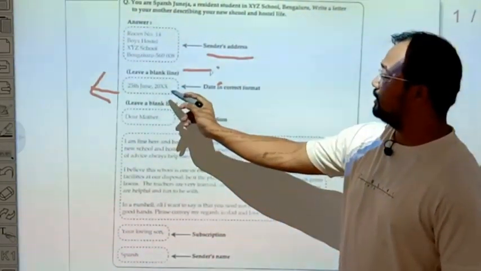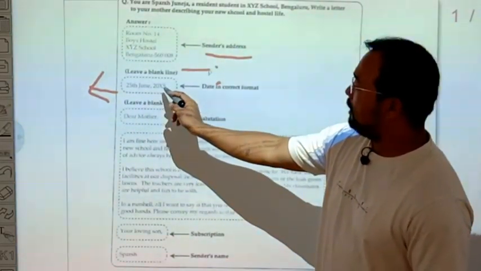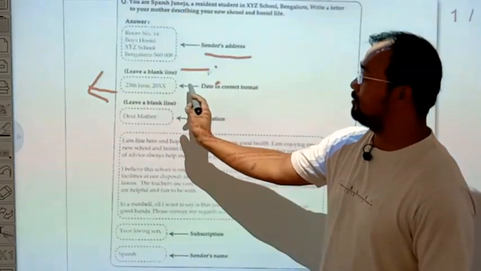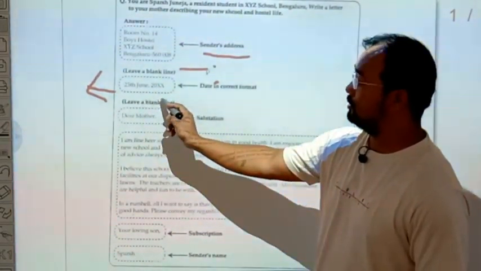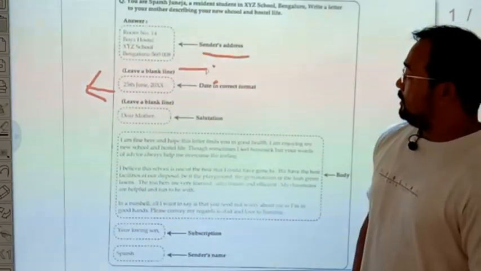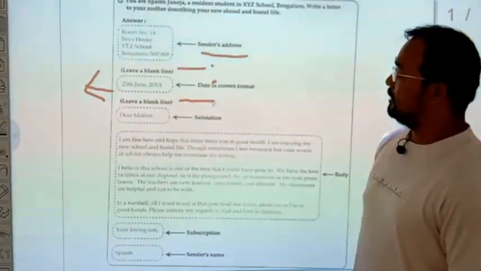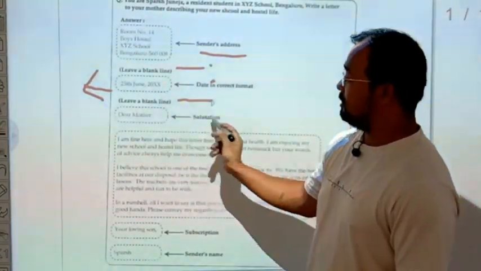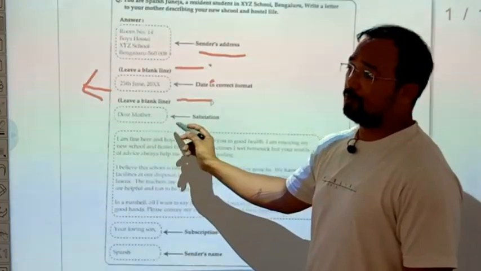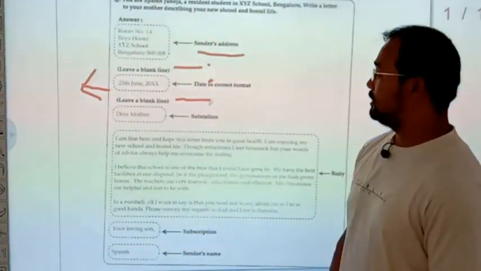Then comes the date. The date format is 25th June, 2020. Don't forget to give a comma after writing 25th June. Then again you leave a one line space. Then comes the salutation, which is how you start the letter. Since the letter is addressed to mother, you write Dear Mother.